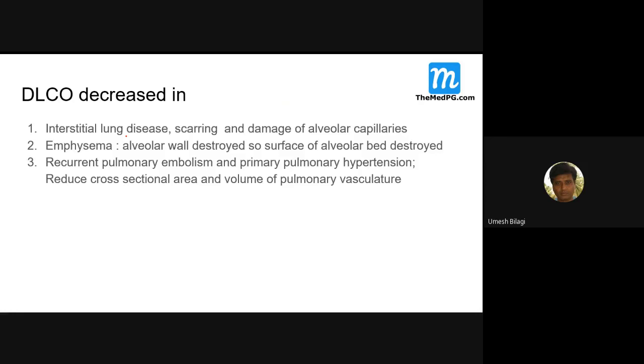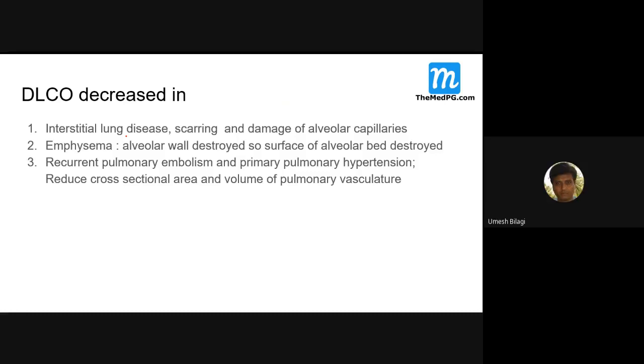Not exactly, but they behave like extrinsic diseases as far as DLCO is considered, because the problem is inside the lung.